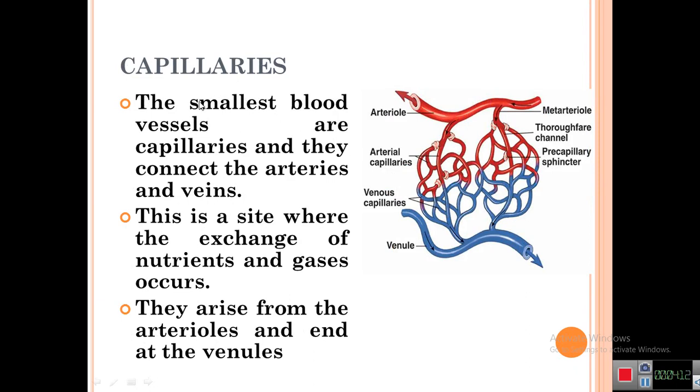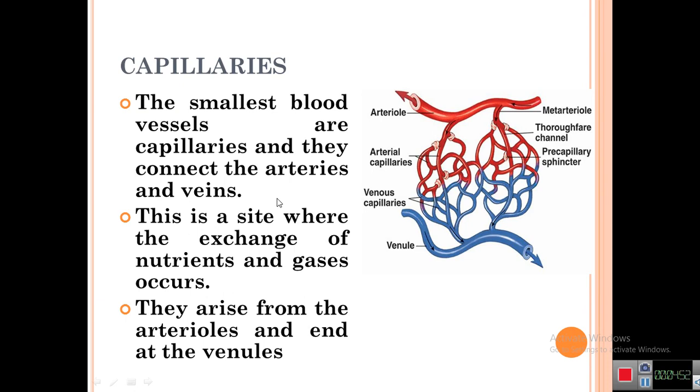So what are the capillaries? The smallest blood vessels are known as the capillaries, and they connect the arteries and veins. That means first of all the artery will convert into the arteriole, and after that the arteriole will convert into the capillaries. So capillaries also connect to the arteriole and arteries. After that these capillaries will convert into the venule, and the venule will convert into the vein. So we say that they connect the arteries and also the veins.